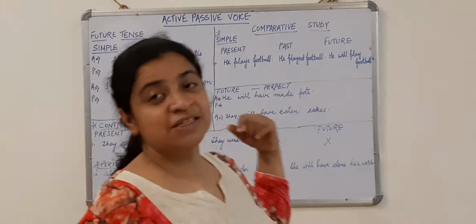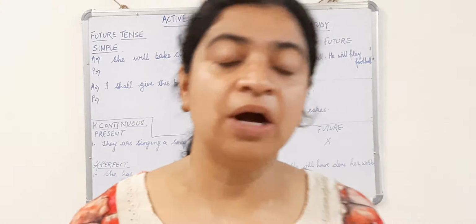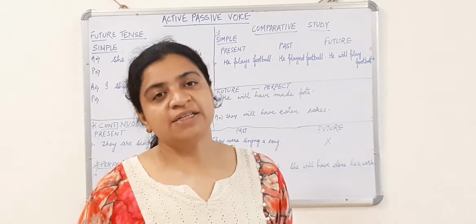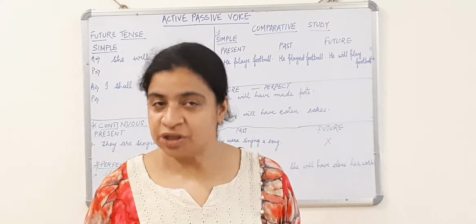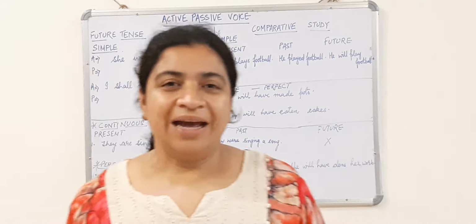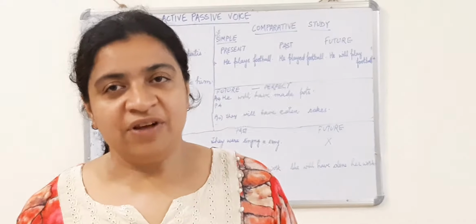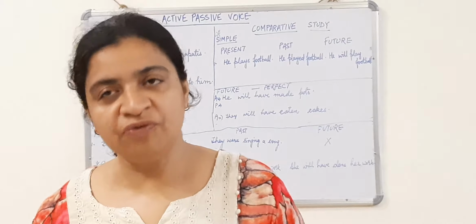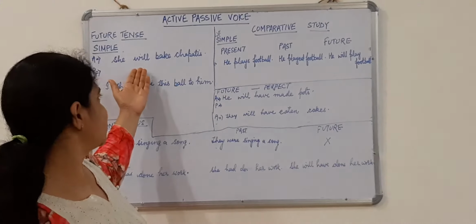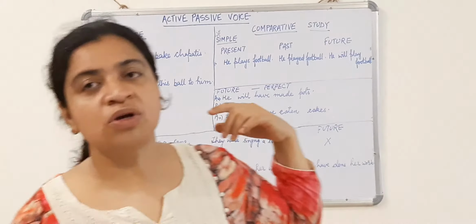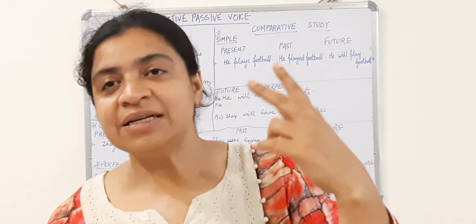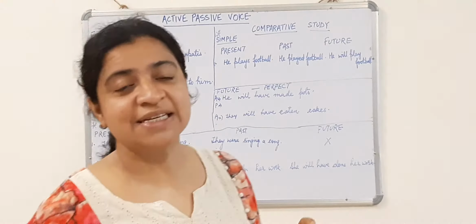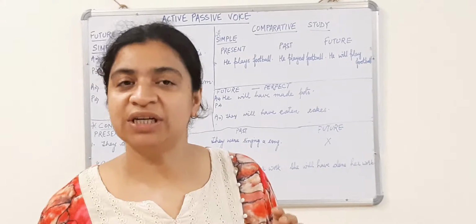She will bake chapatis. First of all, how have you come to know that this is simple future tense? In simple future tense, there is a use of will or shall. With I and we we use shall, and with the rest of the subjects we use will. So from this sentence, as there is a use of the helping verb will and the V1 form of verb, that is bake, I have come to know that this sentence is in simple future tense.